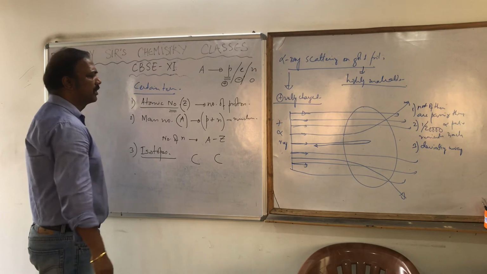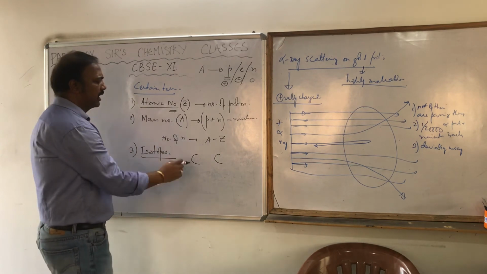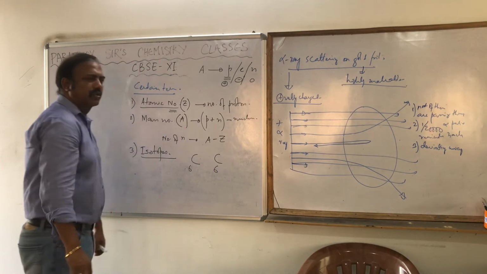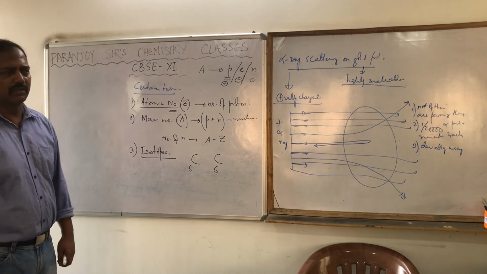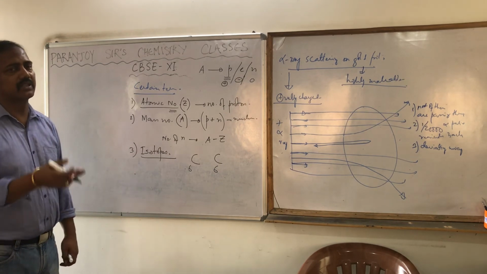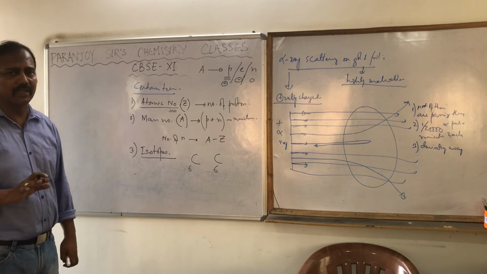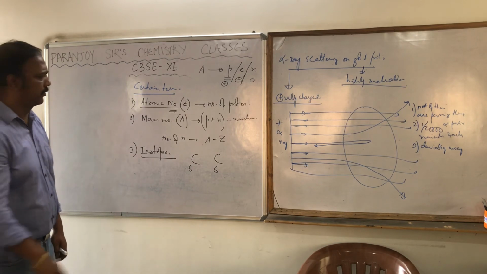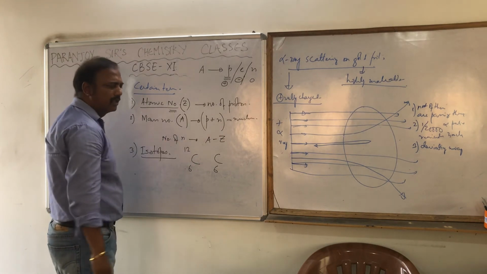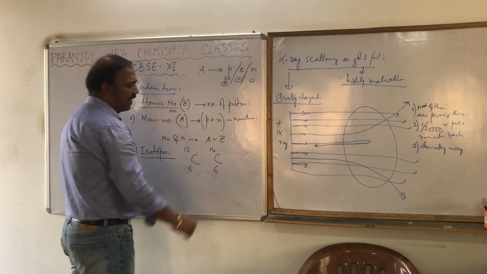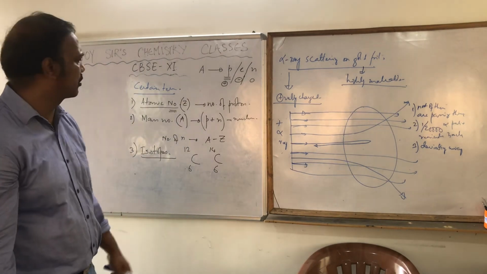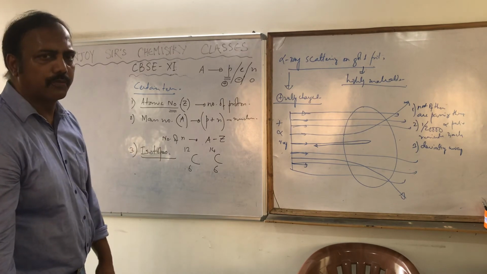Carbon has atomic number 6, and the atomic number is generally written at the bottom left. One of them has mass number 12, the mass number being written at the top left, and the other atom has mass number 14. We saw isotopes in the previous chapter also.